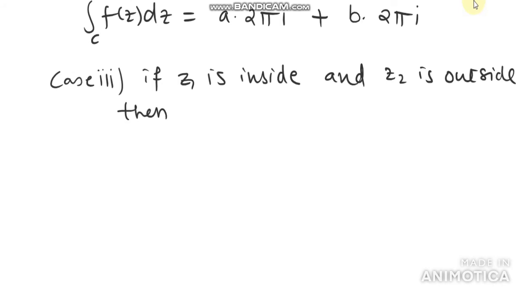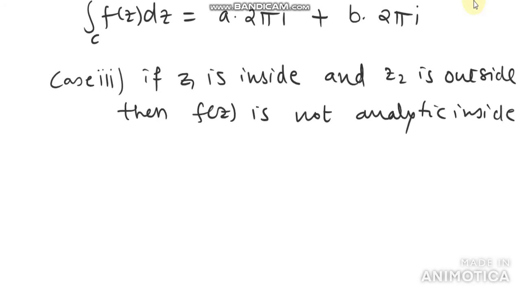Then f(z) is not analytic inside and on C, because z1 is inside C. Therefore, f(z) is not analytic inside and on C.